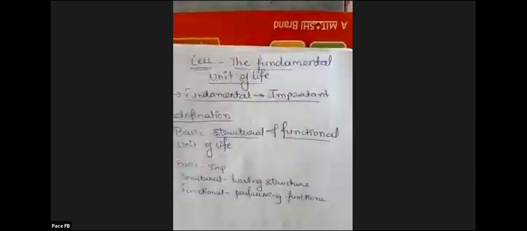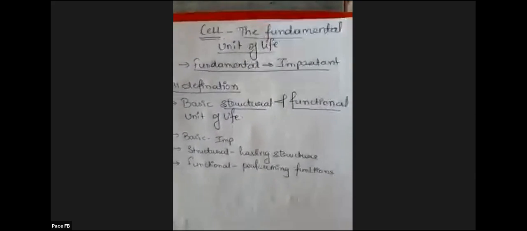If you miss any of these keywords, your definition is not complete, you may lose your marks. So when they tell you to define, you have to define cell as a basic structural and functional unit of life. Basic means important, structural means having a specific structure, and functional means they are performing functions.